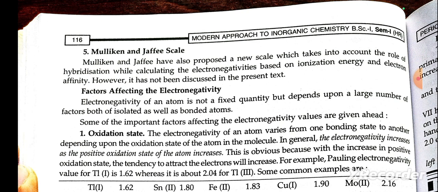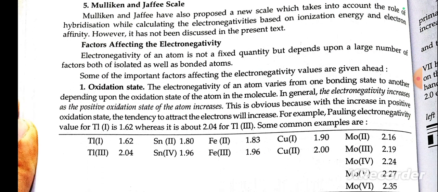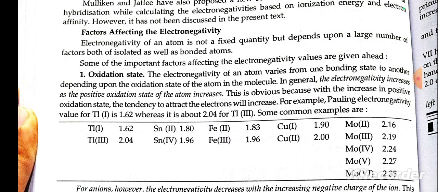Factors affecting electronegativity. The electronegativity of an atom is not a fixed quantity but depends on a large number of factors, of both the isolated as well as the bonded atom. Some of the important factors affecting the electronegativity value are as follows. First, oxidation state.